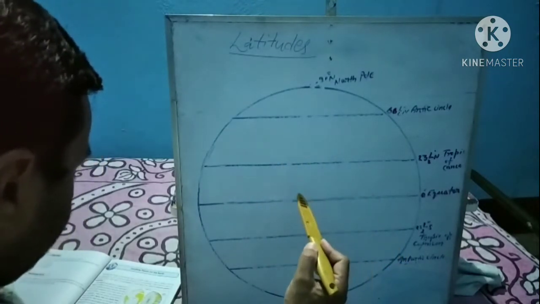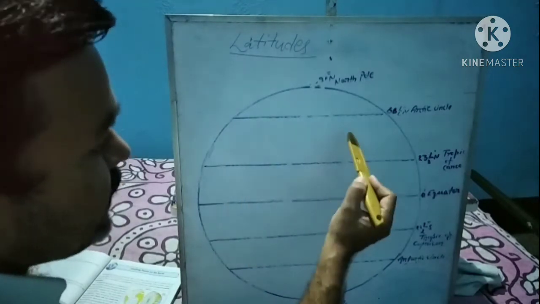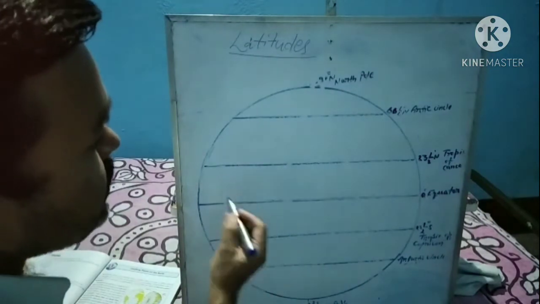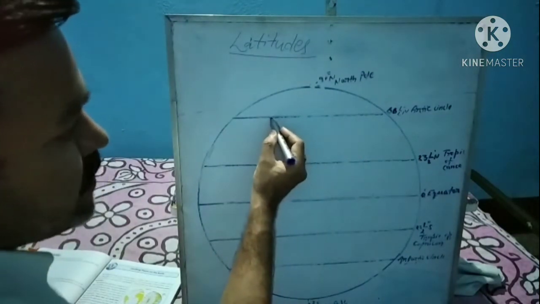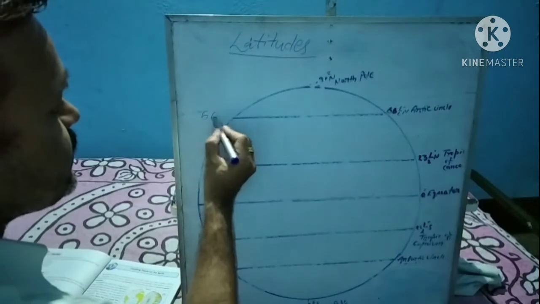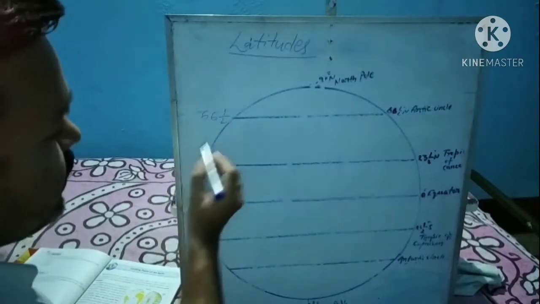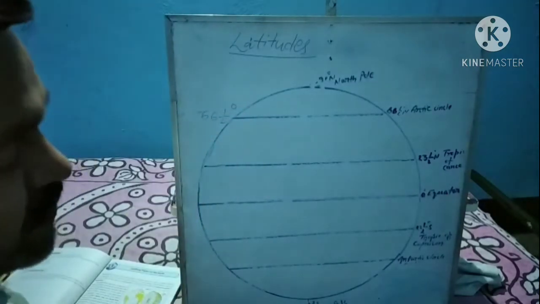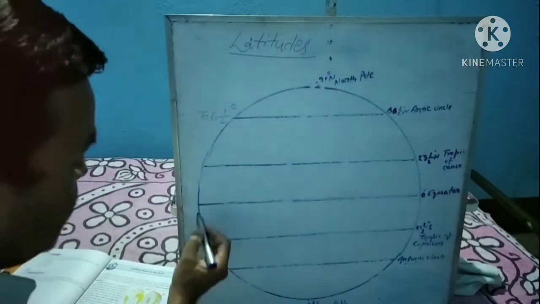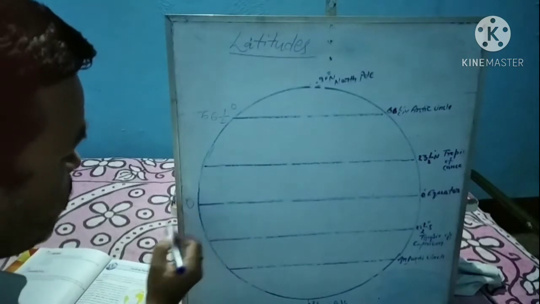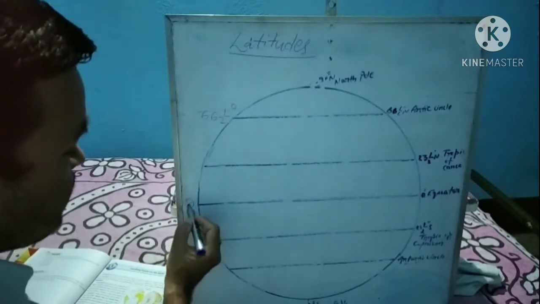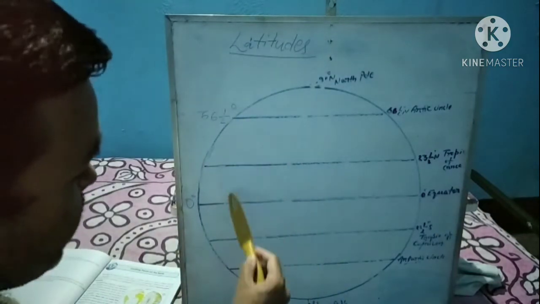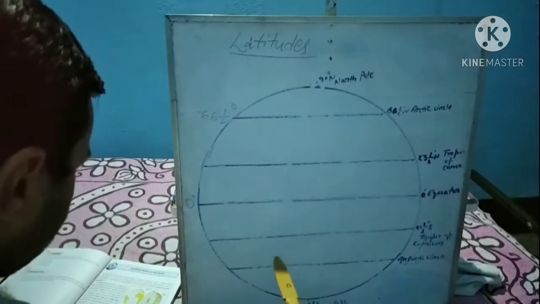Another thing is that latitudes are always expressed in degrees. Expressed in degrees means, suppose this line is number 66 and a half, so it is expressed as 66 and a half degrees. All lines are expressed in degrees. Suppose this one is 0, so it is expressed as 0 degrees. In this way, all these lines are expressed in degrees.